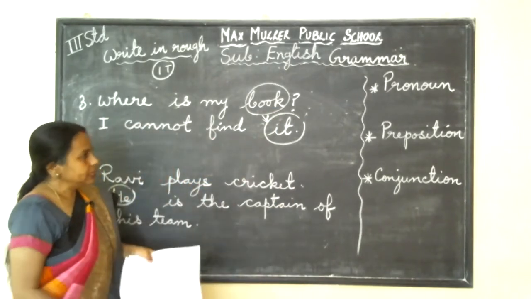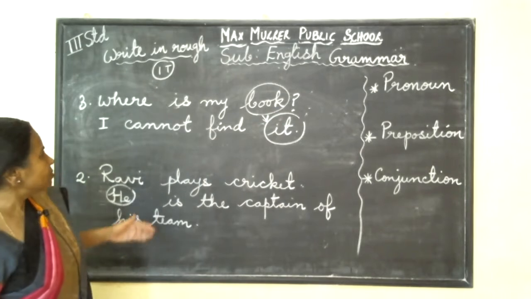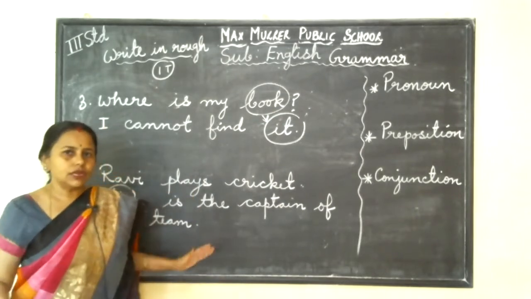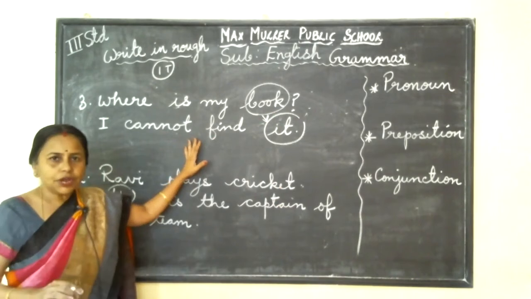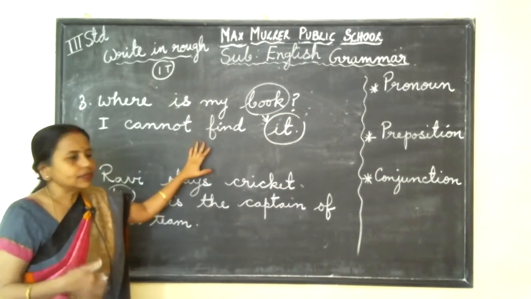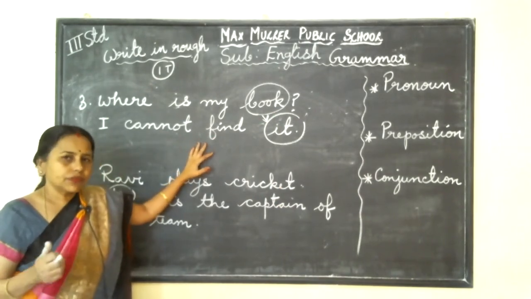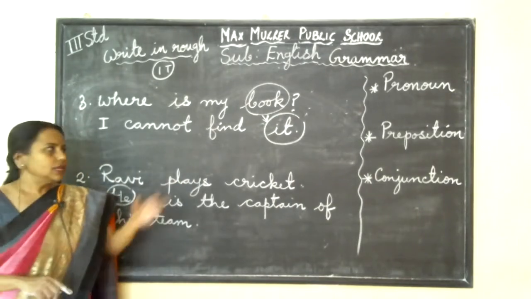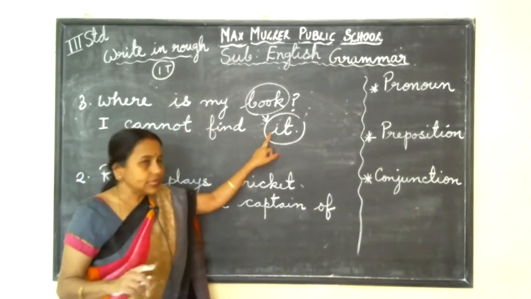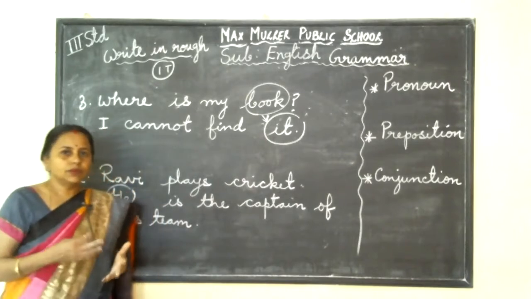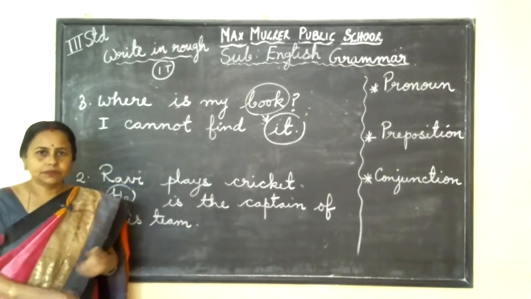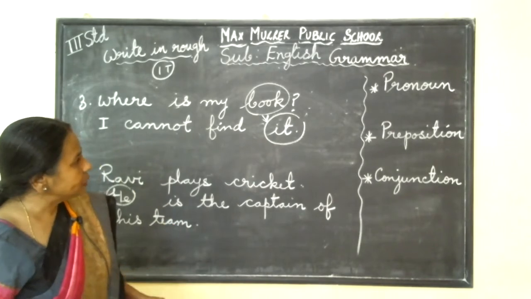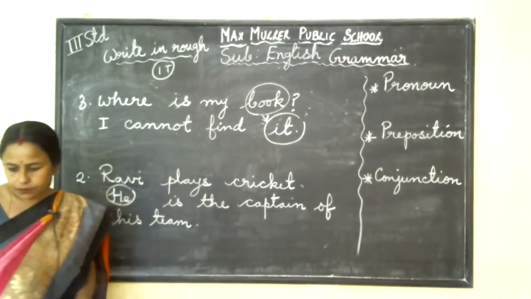So next we'll go to preposition. This much idea I'm giving. When we start regular class, we'll do it in detail. So this much pronoun you understood. Instead of repeating a noun two or three times, we can write a pronoun. If it is a boy, we write he. If it is a girl, we write she. For a non-living thing, animal or bird, we write it. For more than one, plural, we write they. Okay, so write it. Next point, it is preposition.